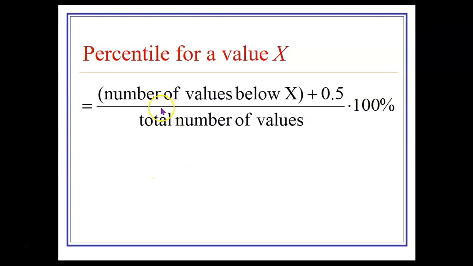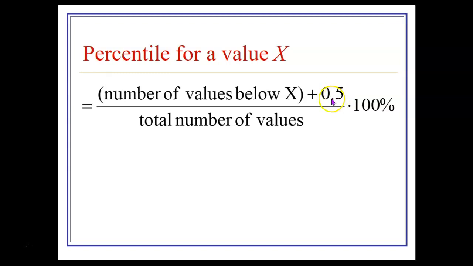So here's how percentiles are determined. If you have a list of numbers, a list of data values, and you want to come up with the percentile for one of those data values, here's how that's calculated. You count up the number of values that are below that one, and then you add on 0.5 or 1/2.